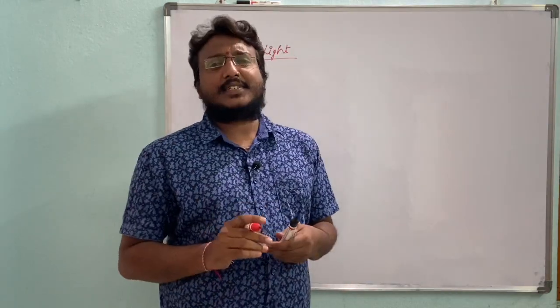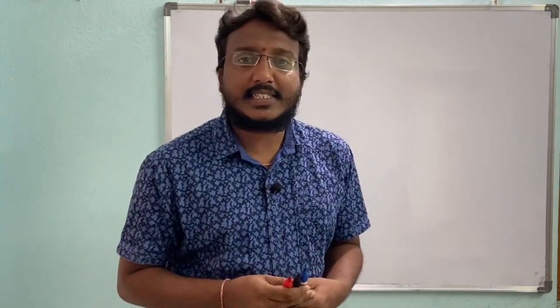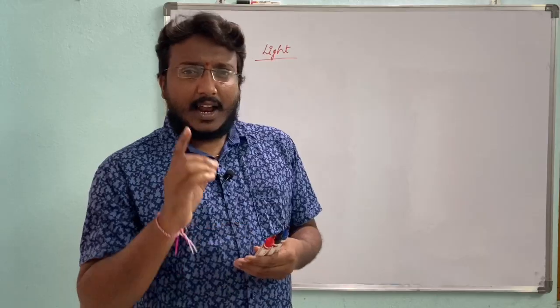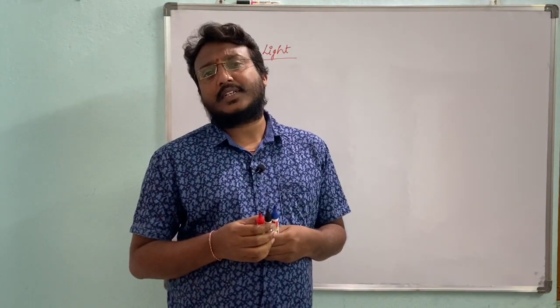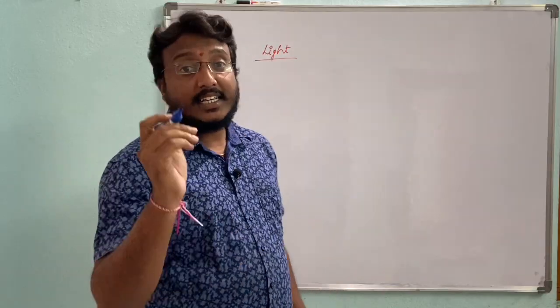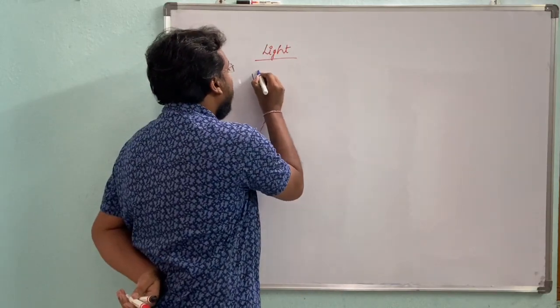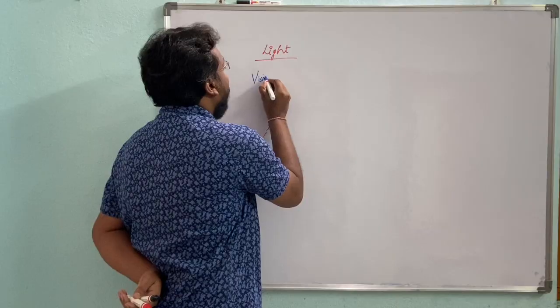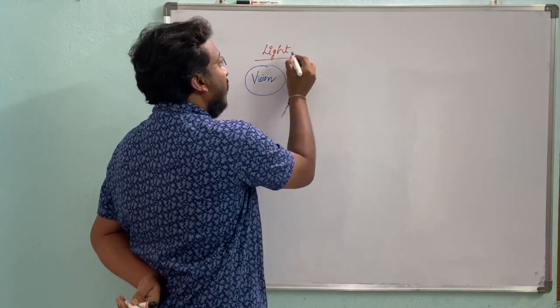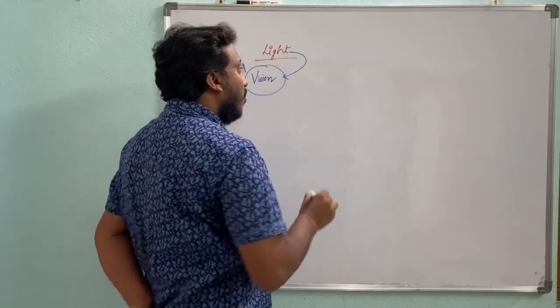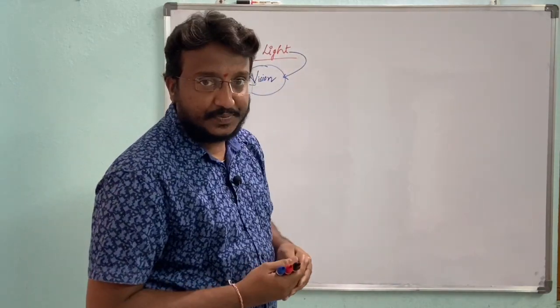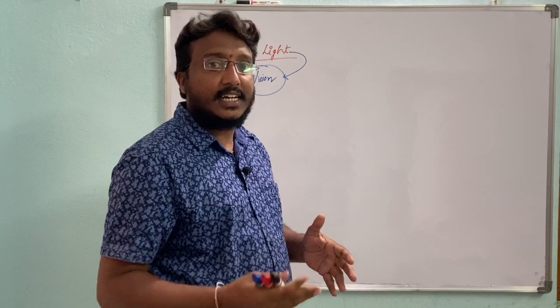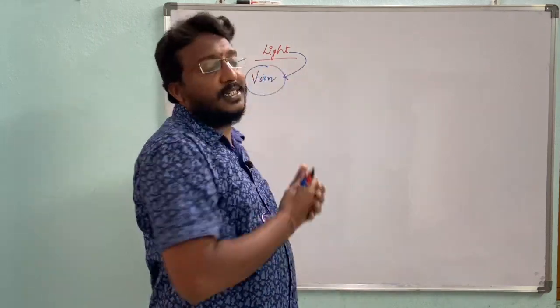What is light? Light is a form of energy which causes the sensation of vision. With the help of light, we are able to see objects.